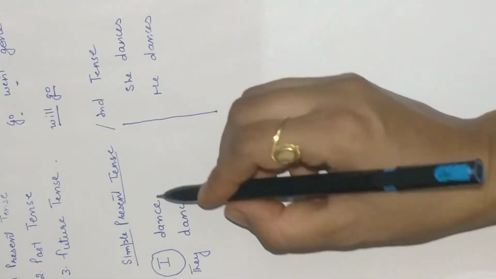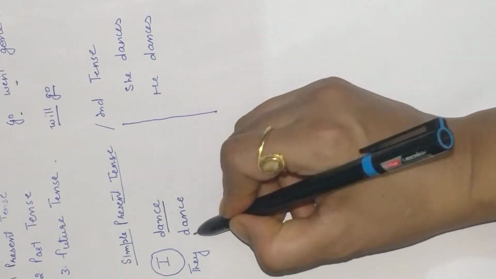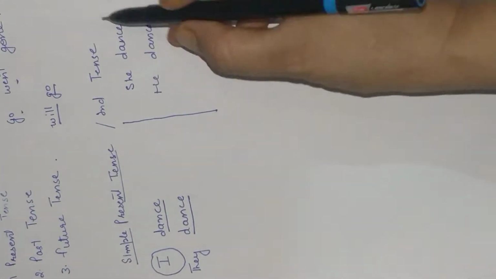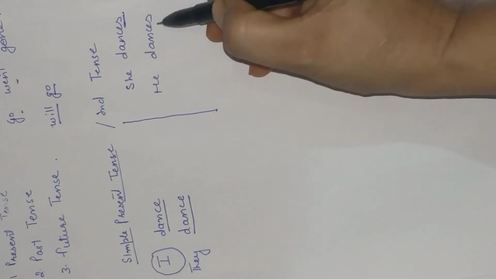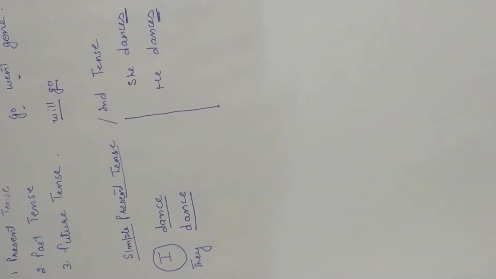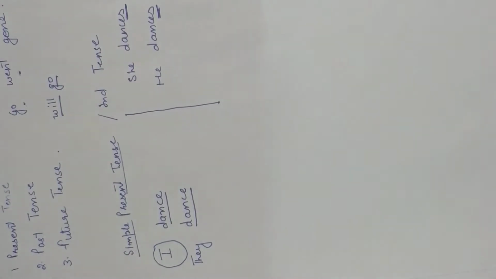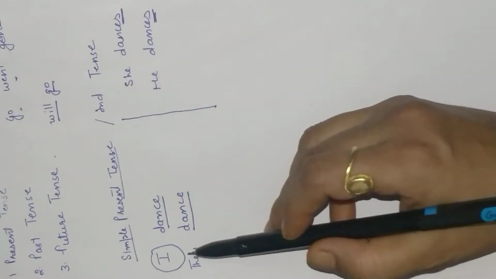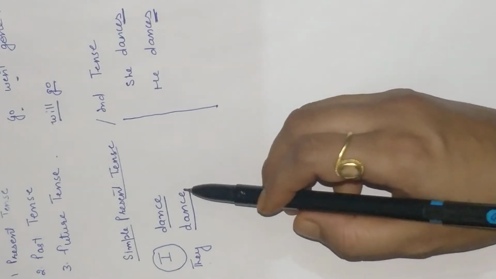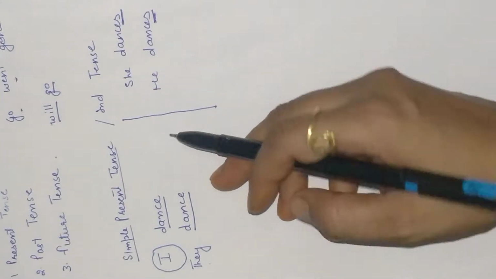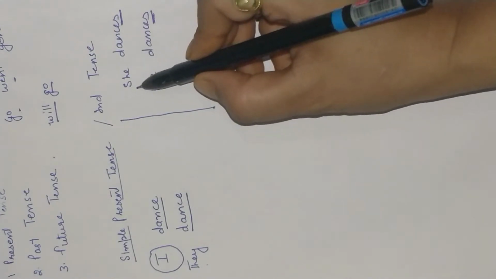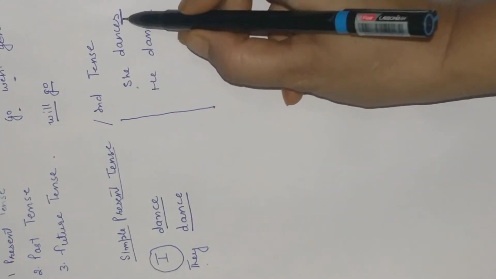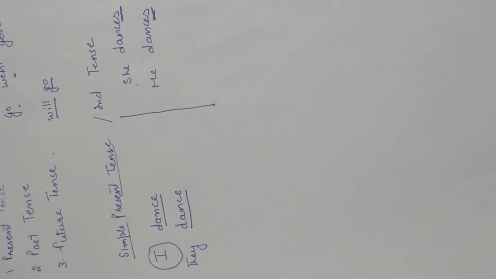You can see here with verb first form I have not used s or es, but here I have used s with the first form of verb. So the first thing that should be clear in your mind is that with plural subject we do not use s or es with the verb, but if your subject is singular, then we are going to use s or es with the verb.